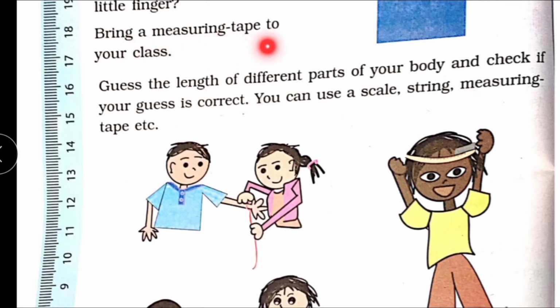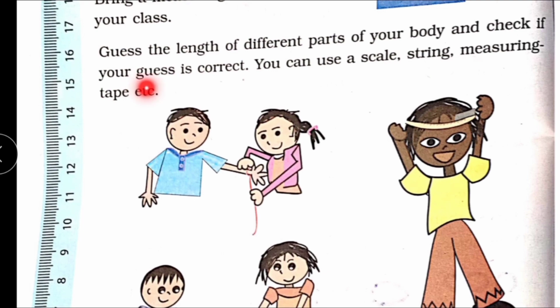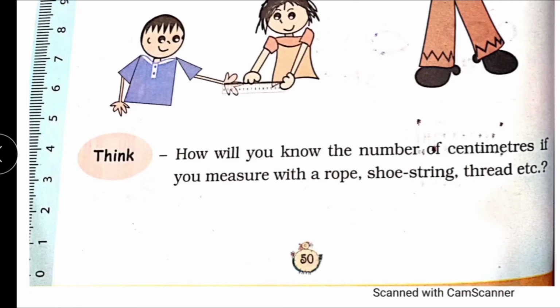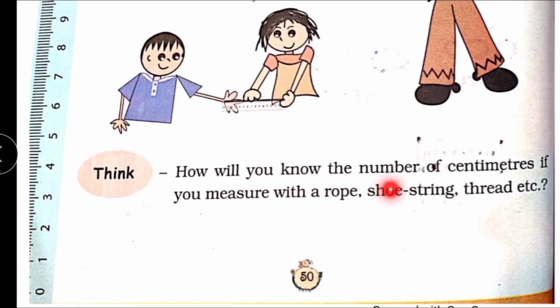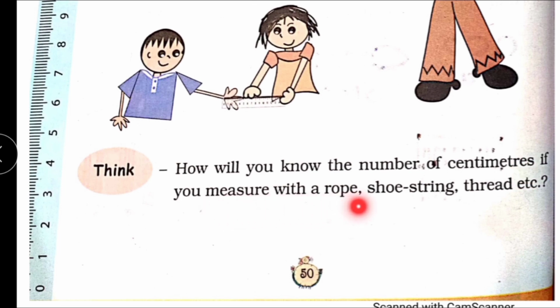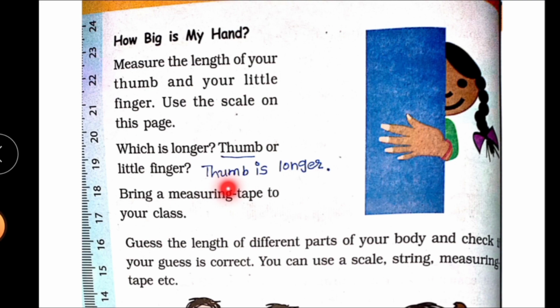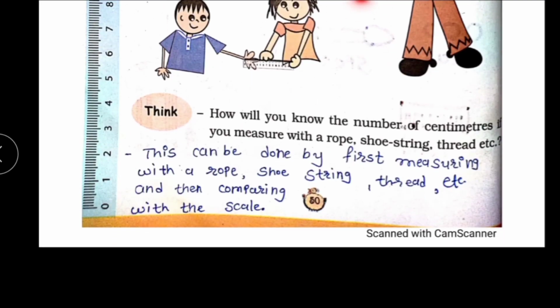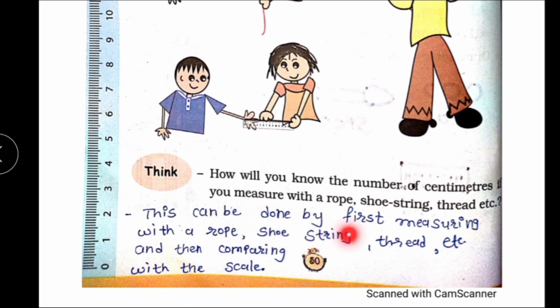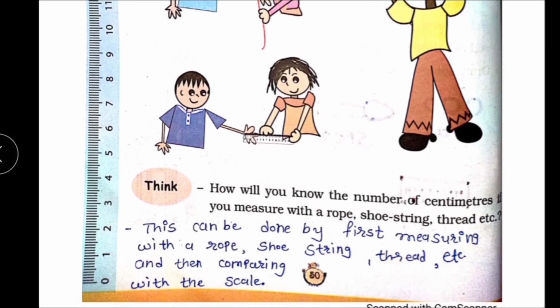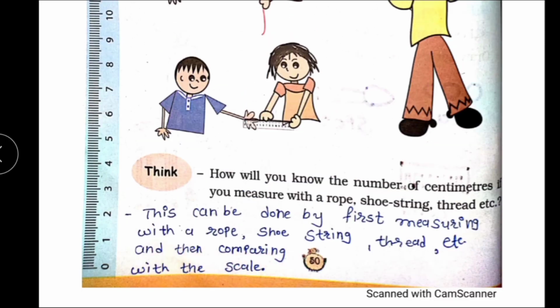Bring a measuring tape to your class. Guess the length of different parts of your body and check if your guess is correct. You can use a scale, string, measuring tape. Think. How will you know the number of centimeters if you measure with a rope, shoestring and thread? Okay, so we can write the answer like this. First write this answer, thumb is longer. This can be done by first measuring with a rope, shoestring, thread and then comparing with the scale.